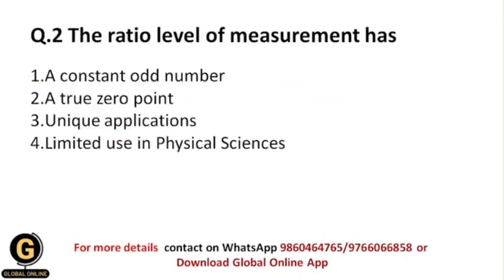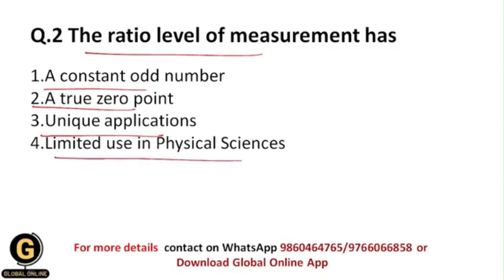Next: the ratio level of measurement has what? A constant odd number, a true 0 point, or unique applications or limited use in physical sciences. So students, as I have told you earlier in this video in question 1, the ratio level of measurement has a true 0 point.